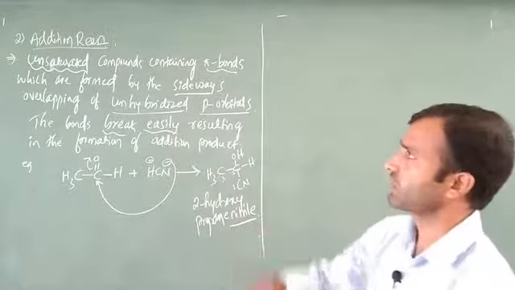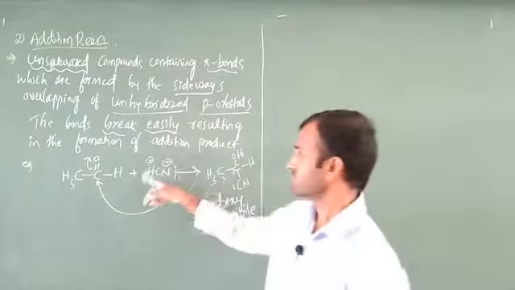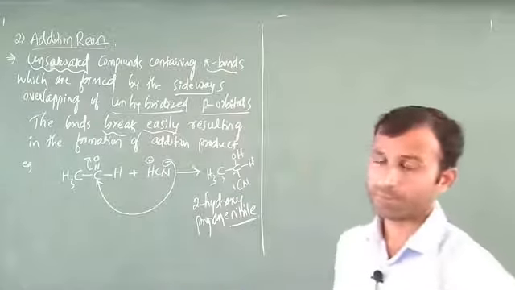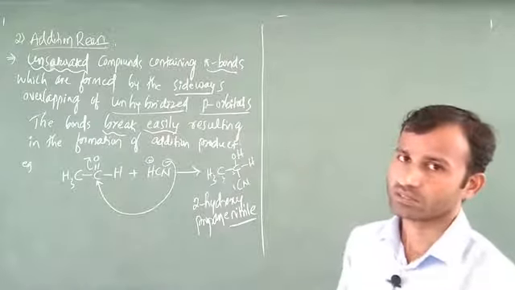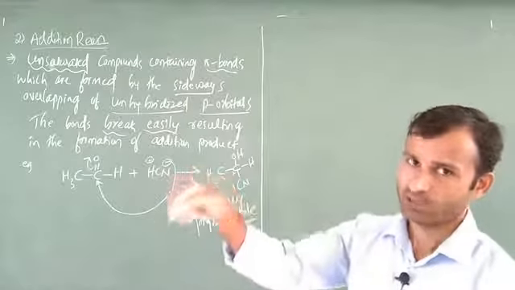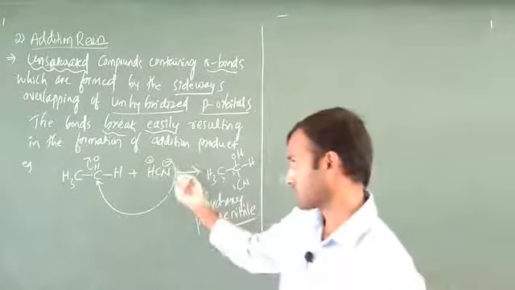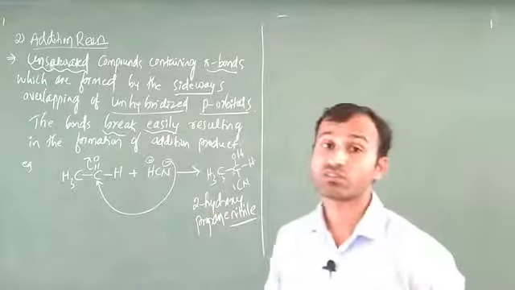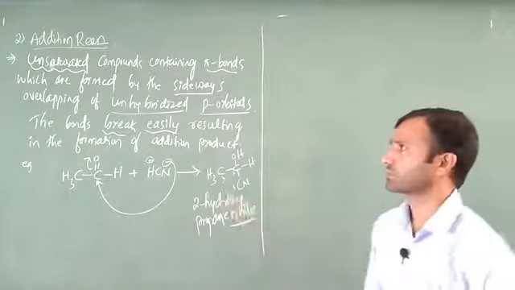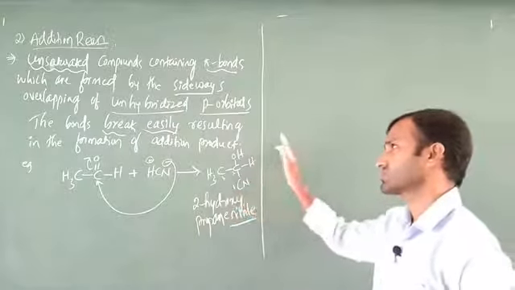This is an addition reaction. Here there is only addition and no removal, but in a substitution reaction one group is going to add, which means one is going to substitute and one is going to be removed. In this case it is not like that; directly, addition takes place. This is one example.